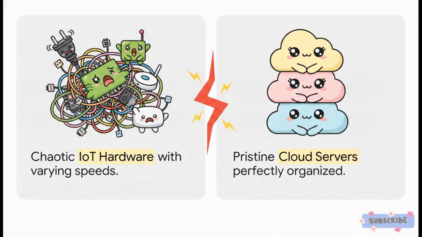You see, there's this massive chasm in modern network architecture. On one side, you have raw, chaotic IoT hardware. It's disorganized, it's erratic, and very localized. And on the other side, pristine, highly organized, immensely powerful cloud servers. Connecting these conflicting edge devices directly to a centralized cloud, that guarantees total system failure. The cloud simply isn't built to untangle millions of varying, localized protocol streams in real time.